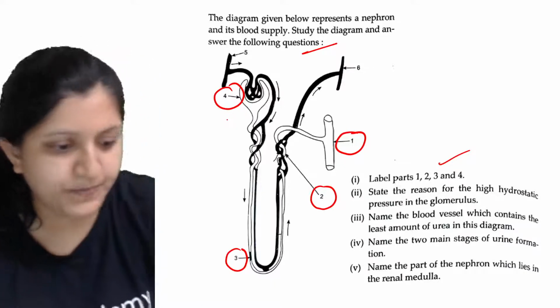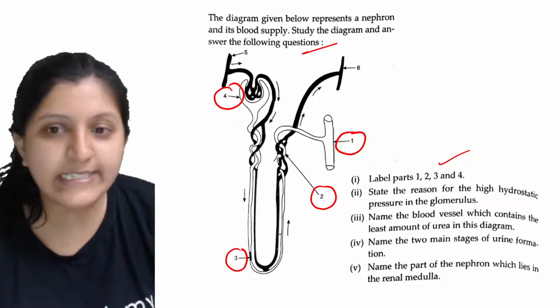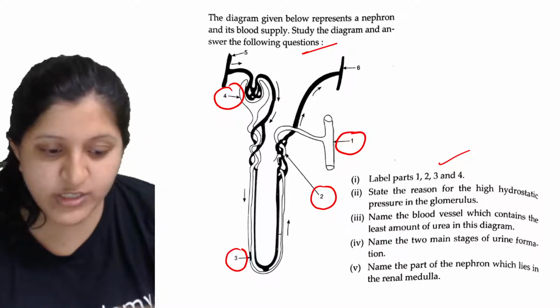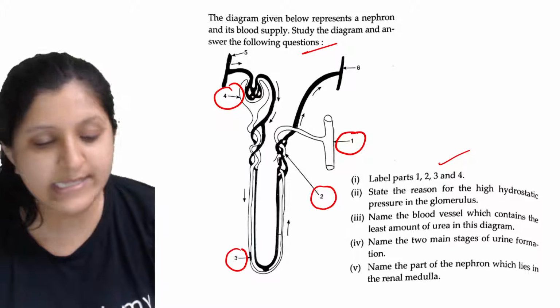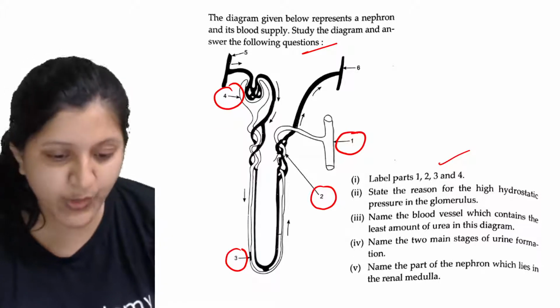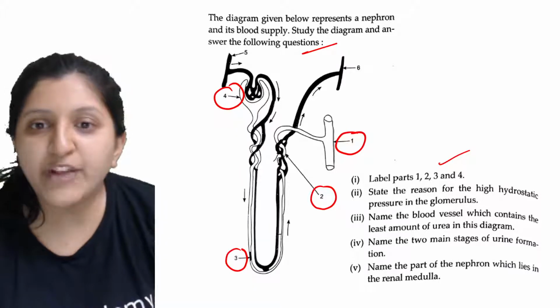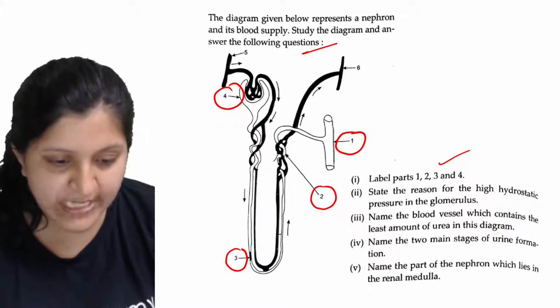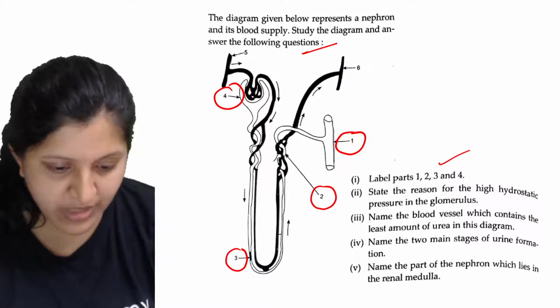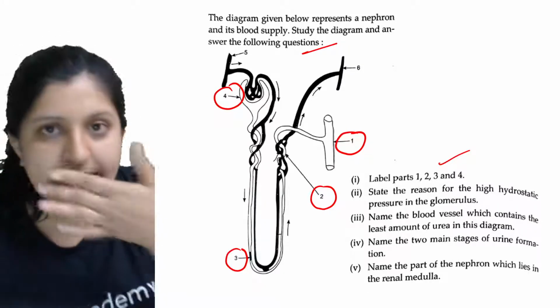So let's see this. One is the collecting duct, yes, very good. The second one is DCT, yes, very good. The third one is Henle's loop and the fourth one is Bowman's capsule, yes, very good, Rishabh. So this is the label the parts question.